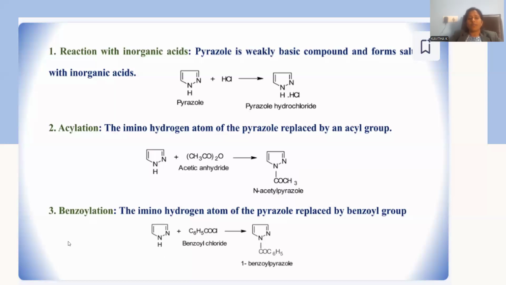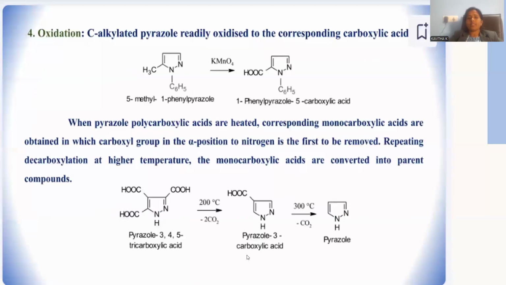And let me go with benzylation. Benzylation means benzyl chloride. Benzyl chloride is a benzylating agent to be treated with this pyrazole molecule, so that N-benzylation is accomplished. Nitrogen will be benzylated. 1-benzyl pyrazole will be the final product.